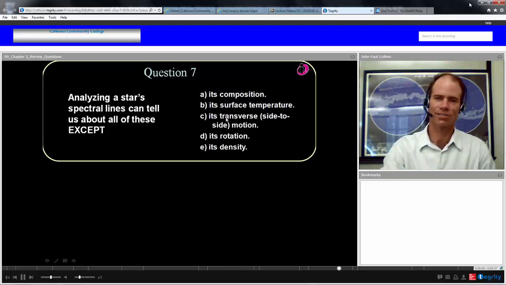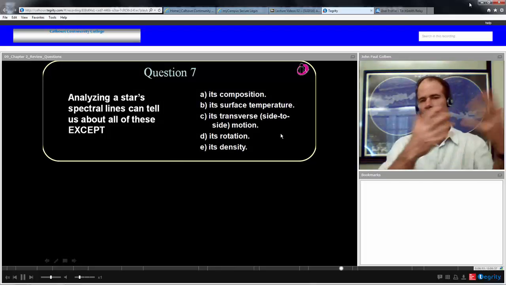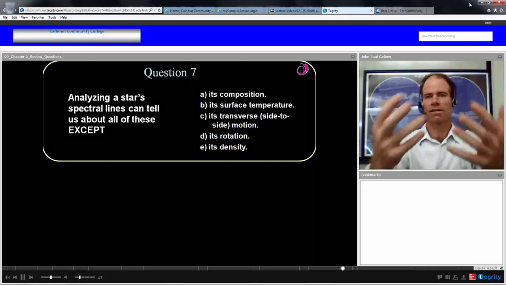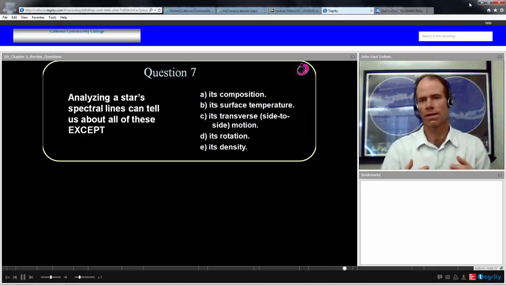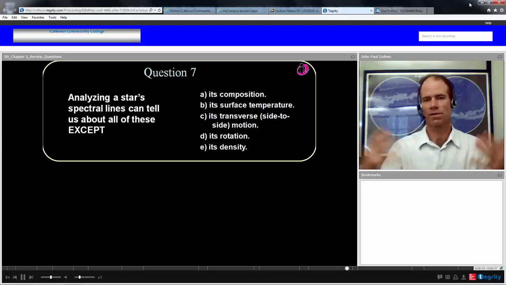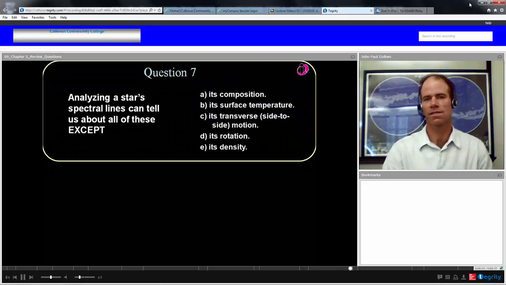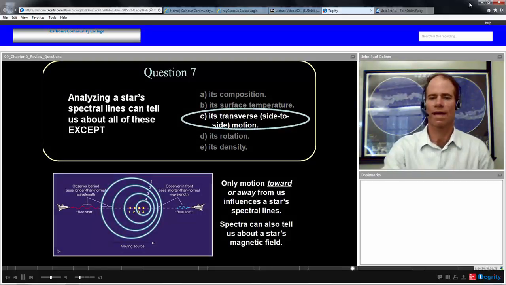We can't get its transverse side-to-side motion. That's transverse to the motion. That's not either forward or away, or towards us or away. So we have to use a different technique to figure out its transverse side-to-side motion. So we can't get that.